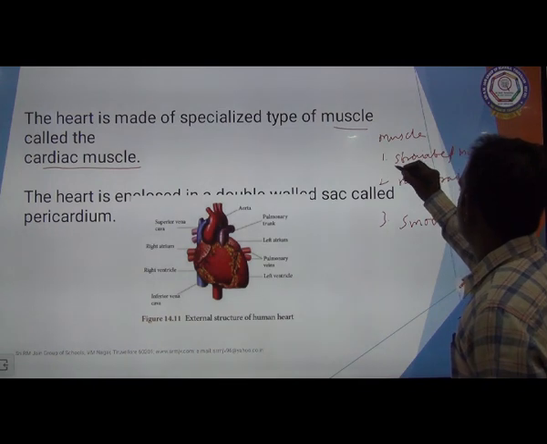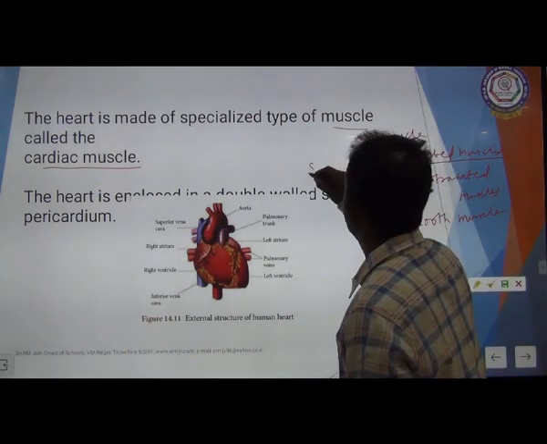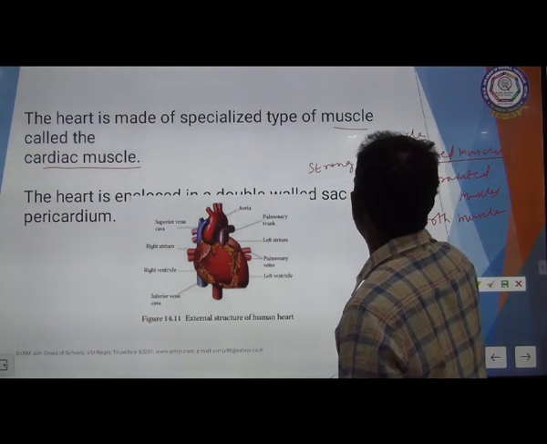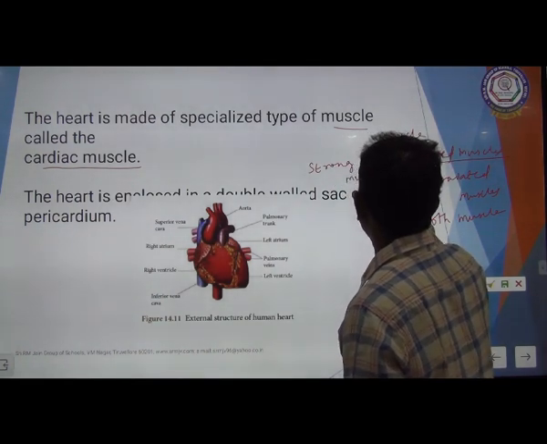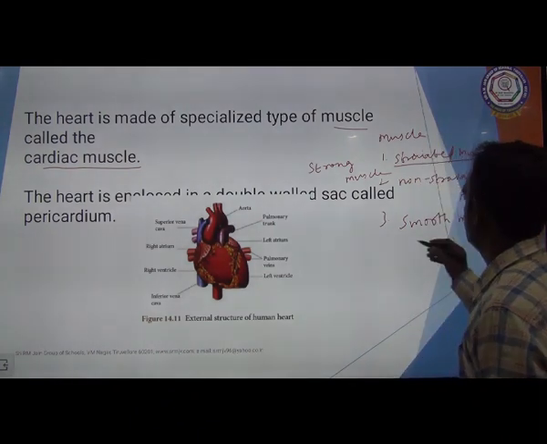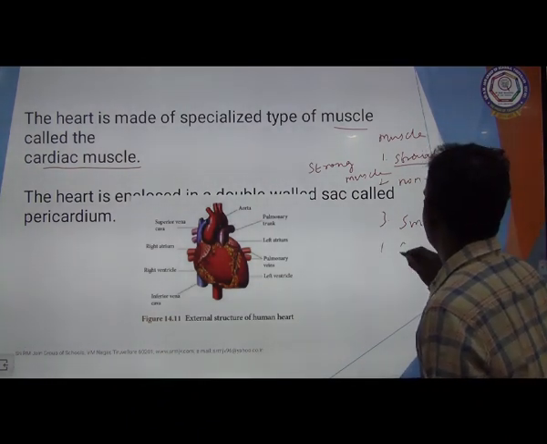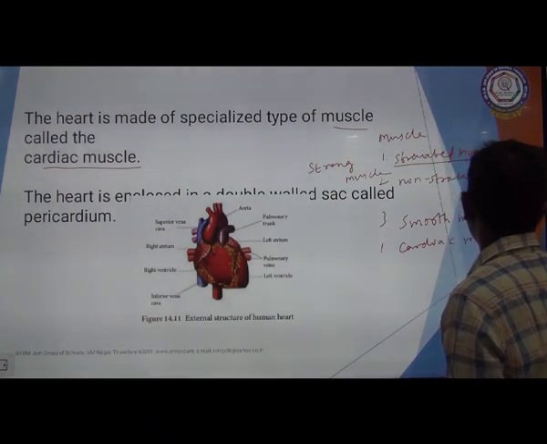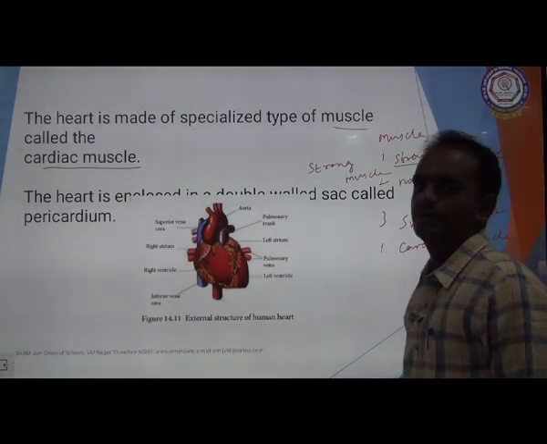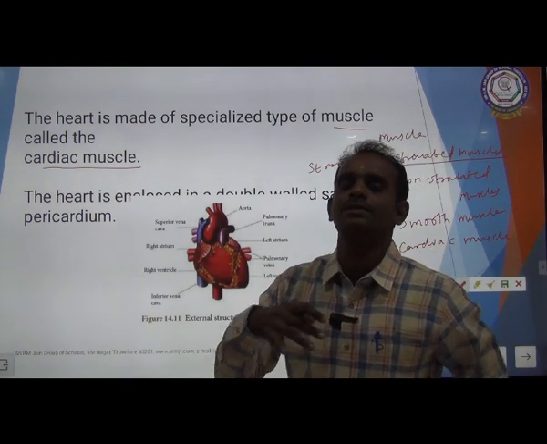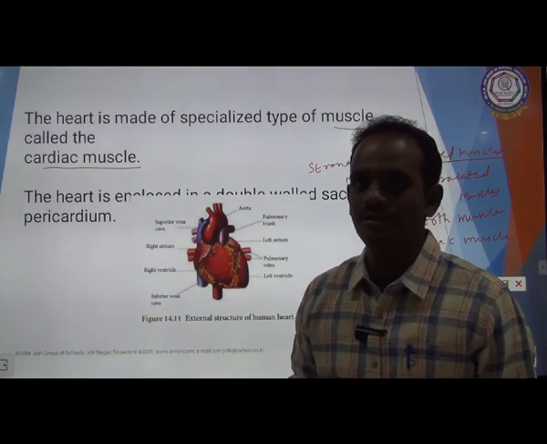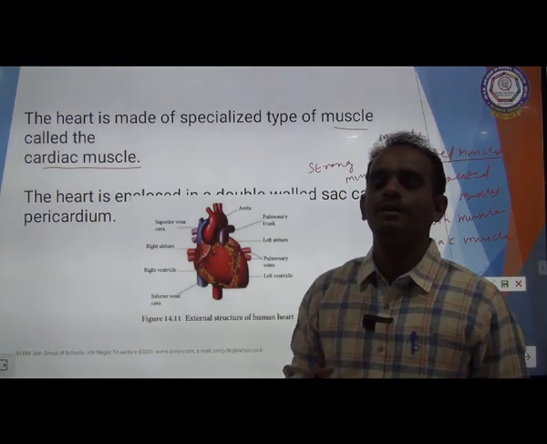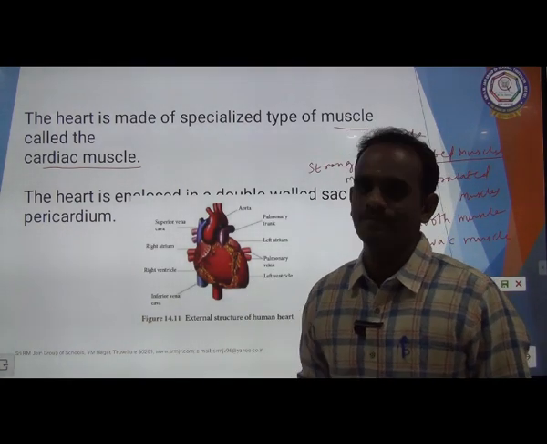The striated muscles are nothing but strong muscles, and next one is cardiac muscles. Strong muscles are always associated with our bones. These striated muscles are meant for locomotion, movement of the body.